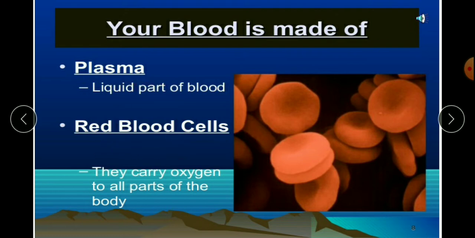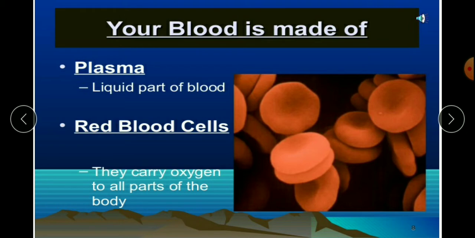The next is red blood cells. So you can see in the picture the red blood cells. See the cells, how they are in the form of an oval shape. Okay, and it is a cell, but this cell does not have any nucleus. So red blood cells, these cells are very important because they carry oxygen to all parts of the body. So we all know that the red blood cell has the color red. And why is it red? Because it has a pigment called hemoglobin.